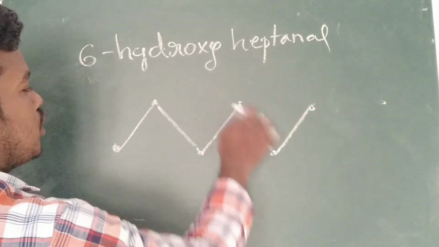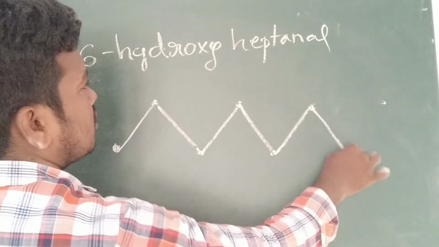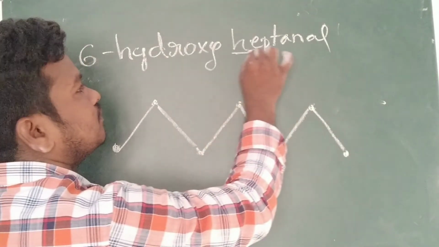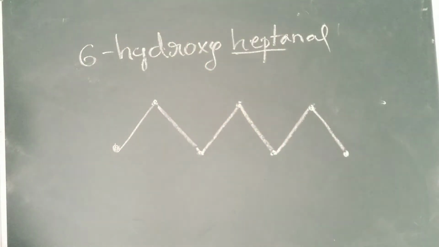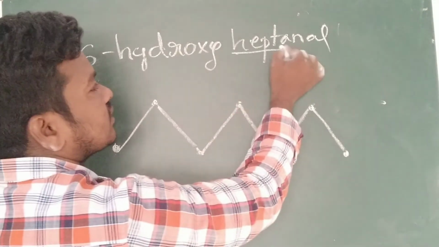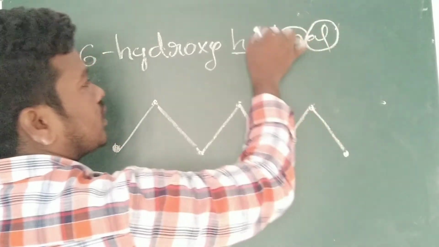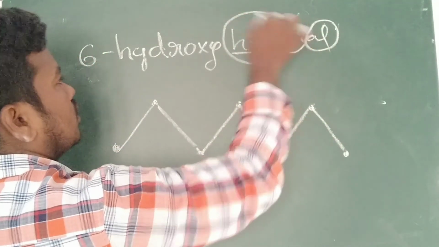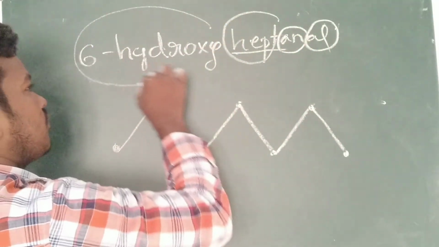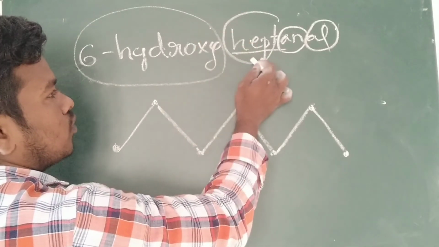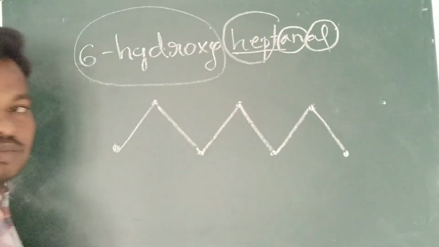Meth, eth, prop, but, pent, hex, heptane. Hept, ane, this is the root word. This is the prefix, root word, suffix 1, suffix 2.